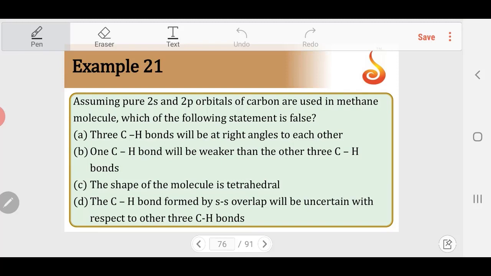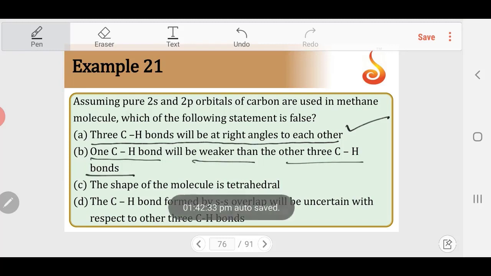Since p orbitals are directed at right angles to each other, 3 CH bonds should be at right angles to each other, which is a correct possibility. So 1 CH bond will be relatively weaker than 3 CH bonds. The 3 CH bonds are due to the overlap of 2p and 1s. The other one is 2s and 1s, so that bond is going to be relatively weaker.